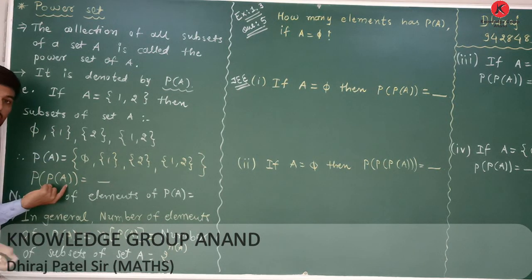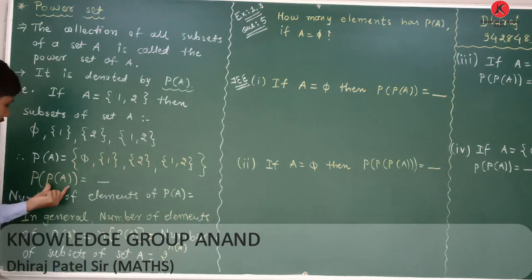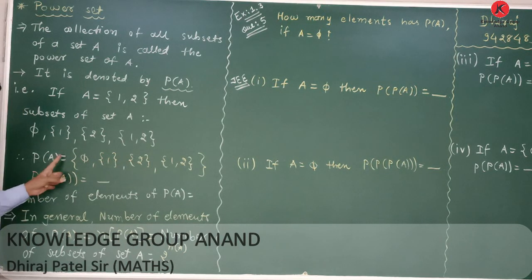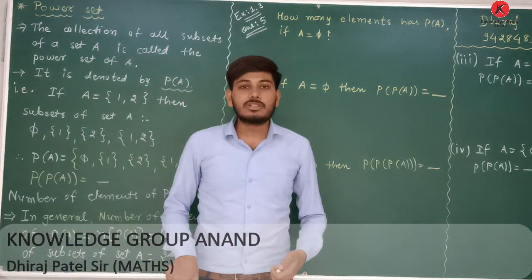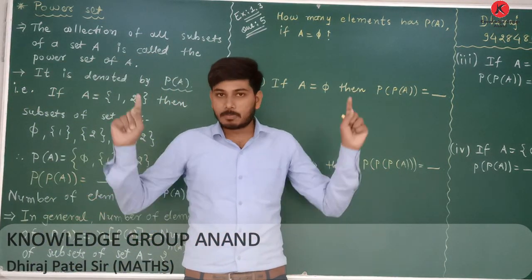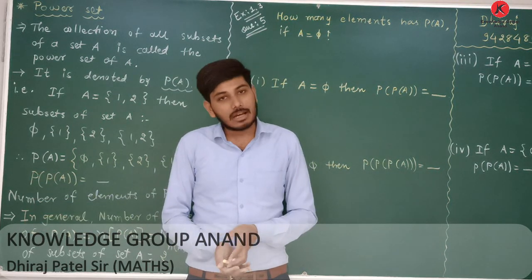First of all, you have to write all the subsets of the given set, then put all those subsets in curly brackets.